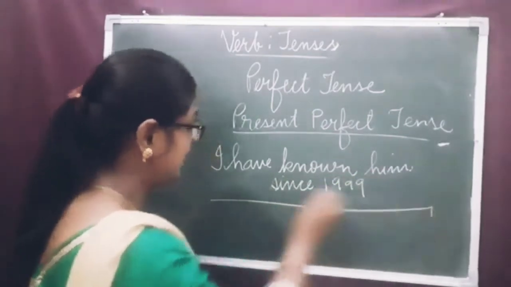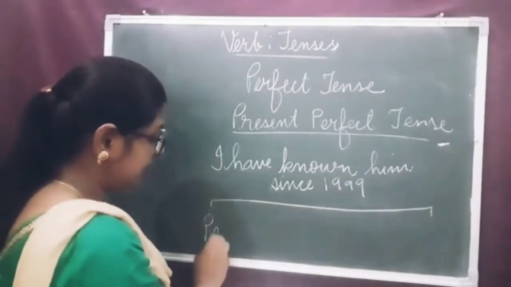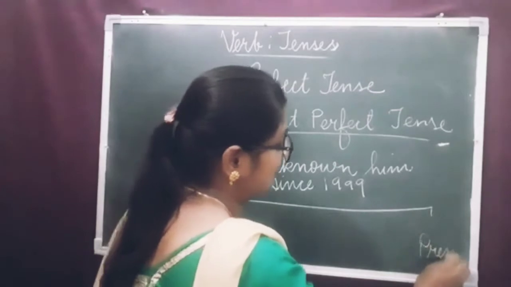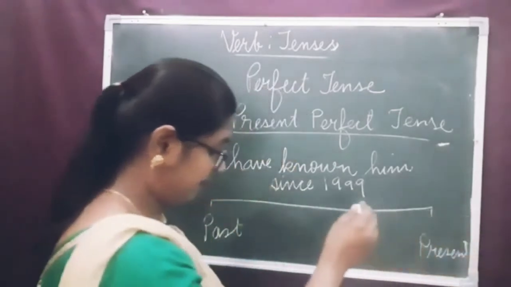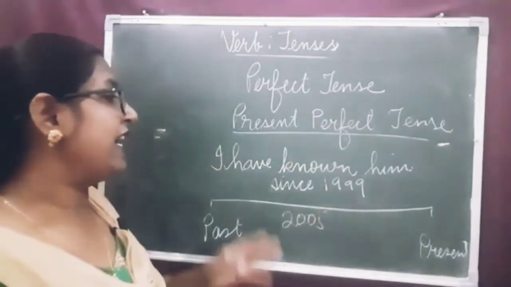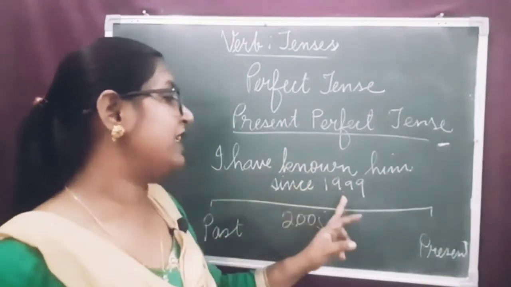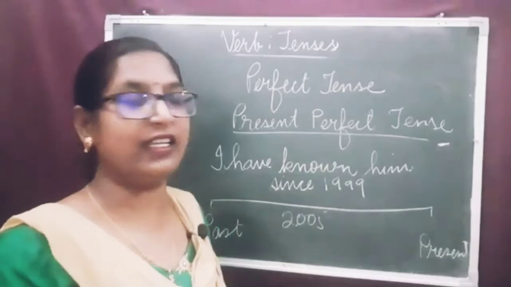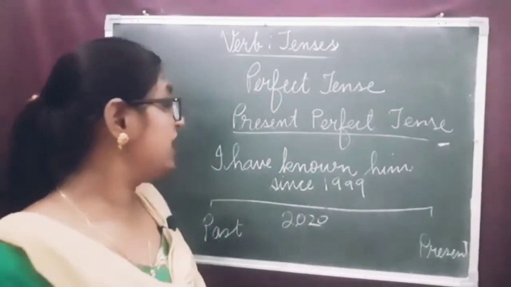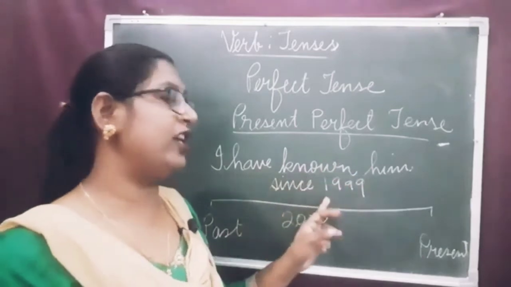Look at this timeline, past and present. It is 2005, for example. I have known him since 1999. Or it is 2020, we can say I have known him.